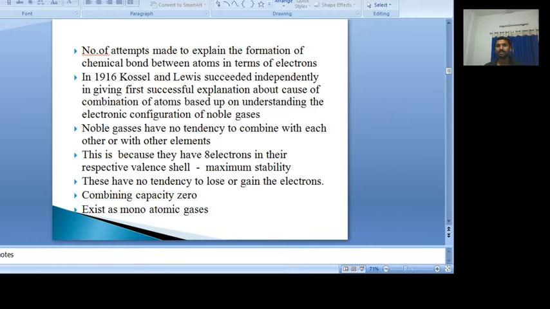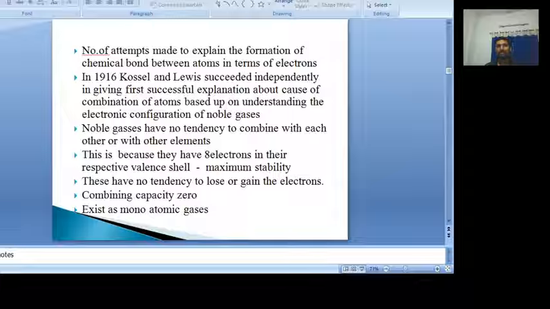When we arrange the elements in the periodic table, elements with similar properties come under one group. The reason is the valency electronic configuration. That means the valency electrons are mostly responsible for bond formation between two atoms.